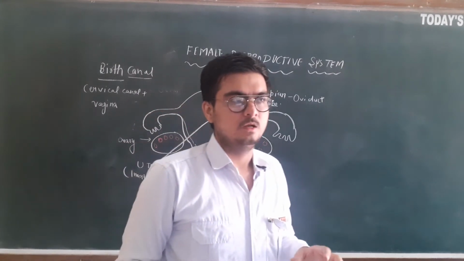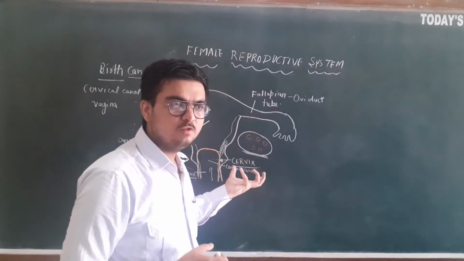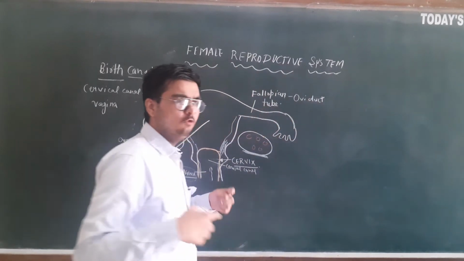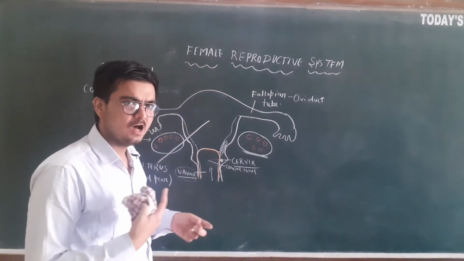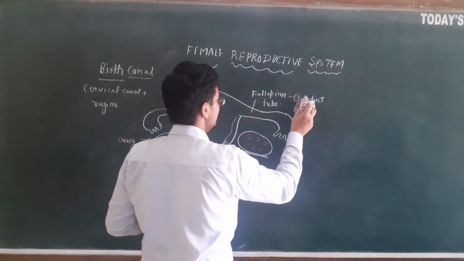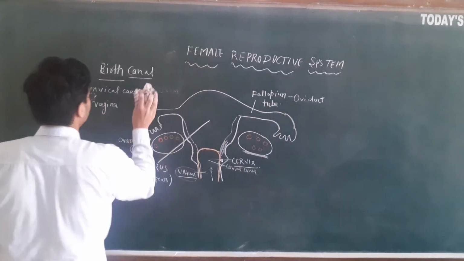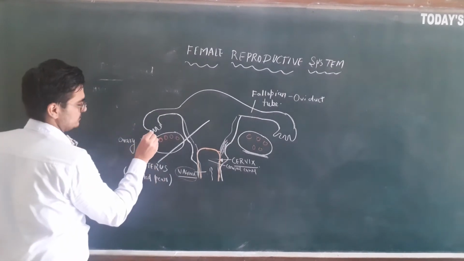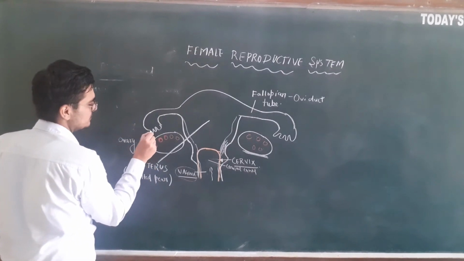Now, let's study some functional aspects of the female reproductive system: how fertilization occurs, how sperms are deposited, and all that. So, let me tell you, the fallopian tube has three parts. You can see